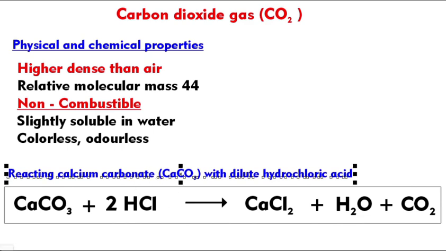carbon dioxide gas in your lab? You can produce carbon dioxide gas when you react dilute acids with any carbonates or bicarbonates. For example, calcium carbonate, magnesium carbonate, or bicarbonates like calcium bicarbonate, magnesium bicarbonate. When they are reacted with an acid, they will give carbon dioxide gas. So this reaction is another very important reaction. CaCO3 when reacted with HCl gives a salt, calcium chloride, plus water and carbon dioxide.